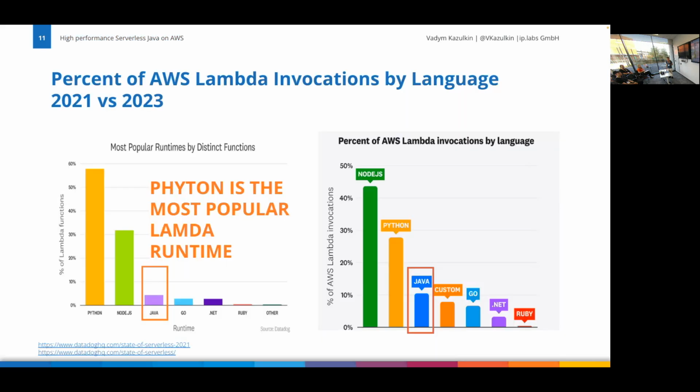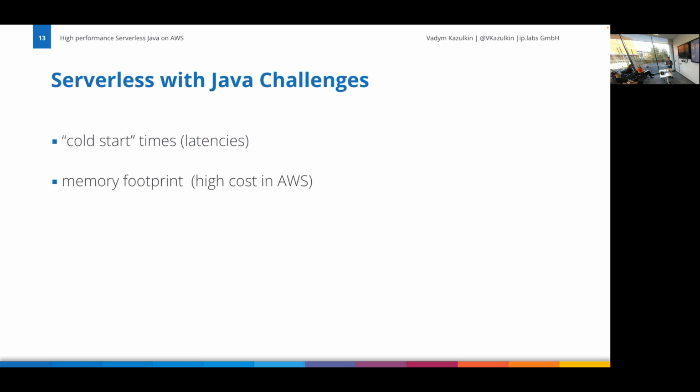But if you look at how many Lambda functions are written in Java, you see on the left side the survey from 3 years ago, on the right side the survey from last year. It's still top 3, but the results are 10%, and this is very, very frustrating. That has reasons. Basically, cold starts and memory footprint are the problems that we have.